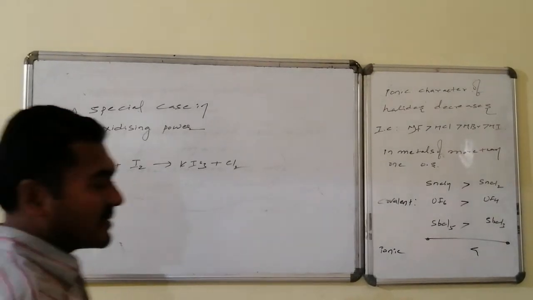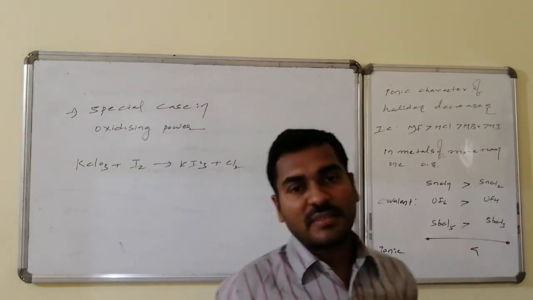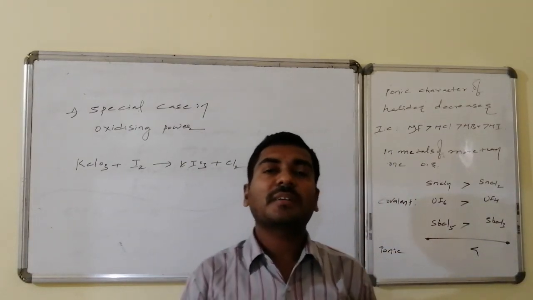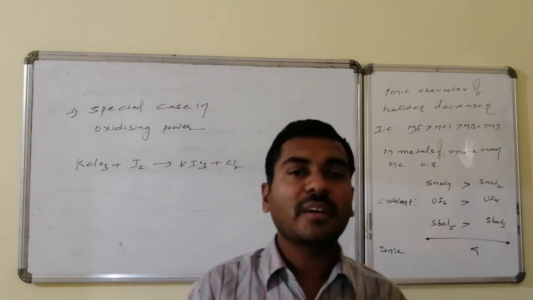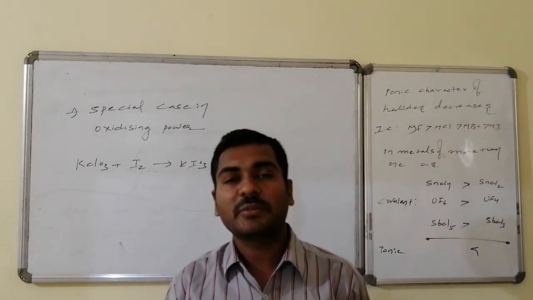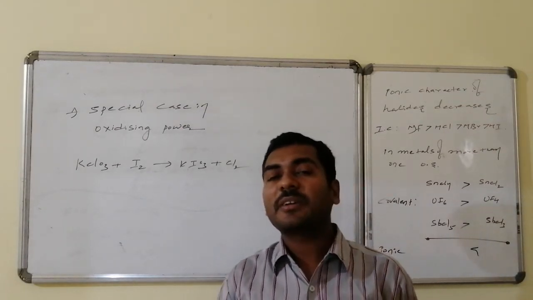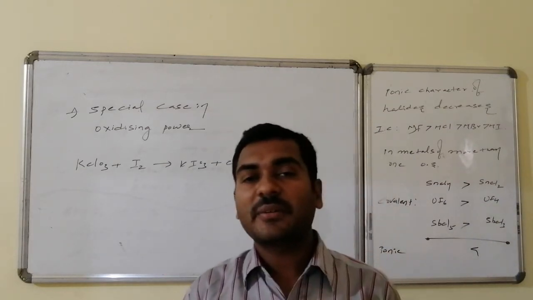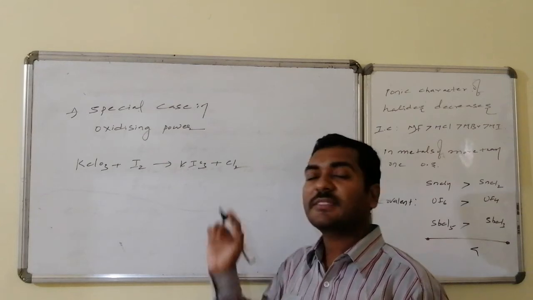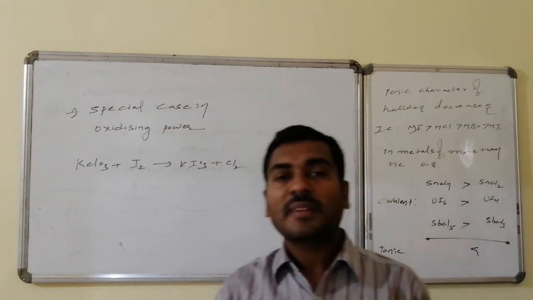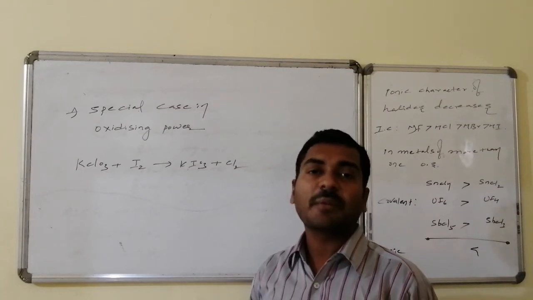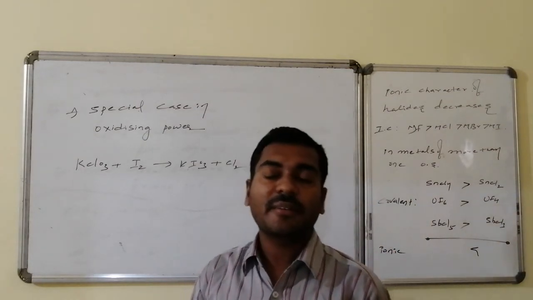Now a special case in oxidation power, an exception present in the oxidation power. Generally, the smaller halogen atom replaces the bigger halide ions from the corresponding halogens. But here an abnormality is present. In the case of potassium chloride, on reaction with iodine, it leads to the formation of potassium iodide followed by chlorine. Here, the bigger ion replaces the smaller, which is abnormal compared to the regular order discussed.